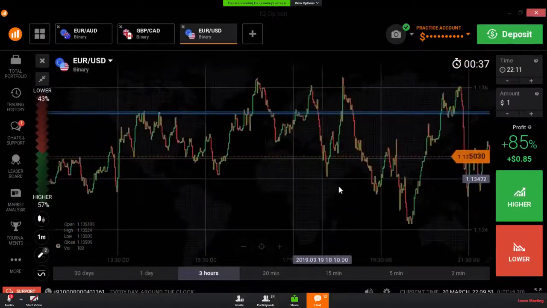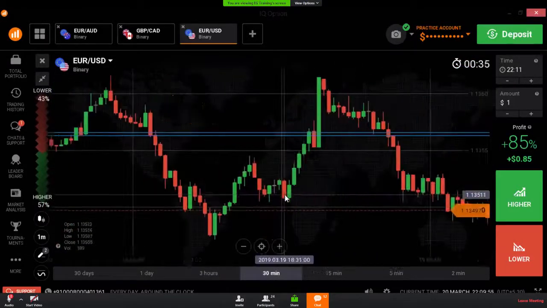So this way you can draw a strong support and resistance level. This is a strong support and resistance level. You can trust this level. You can trade confidently on this level because you are seeing this is a reversal point.